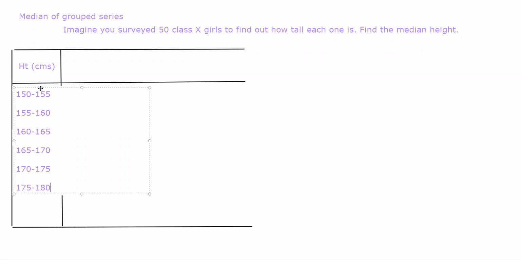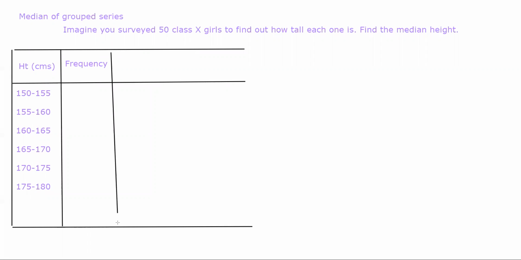Let's suppose this is the group you have been given, and the frequency is 4, 7, 18, 11, 6 and 4.